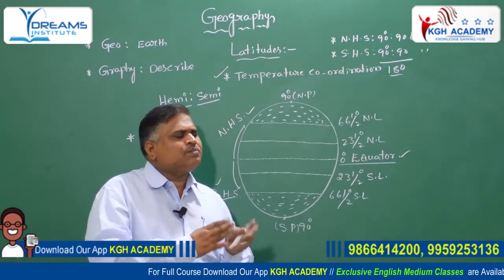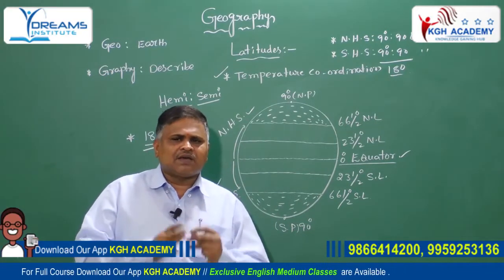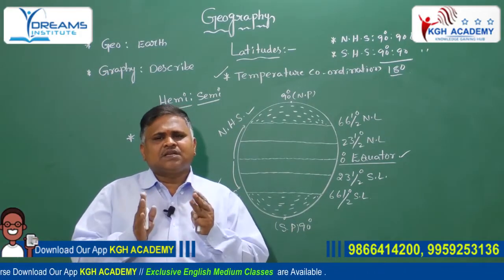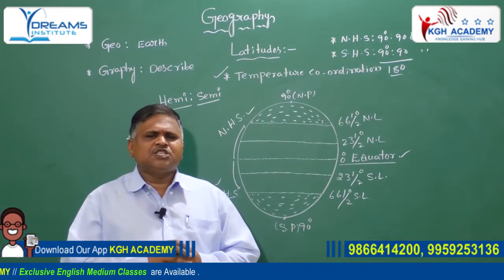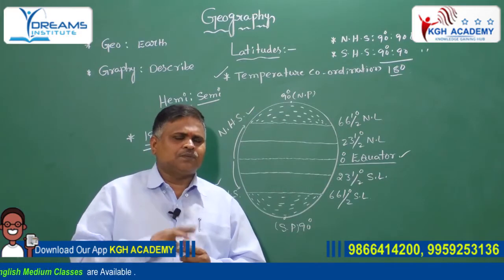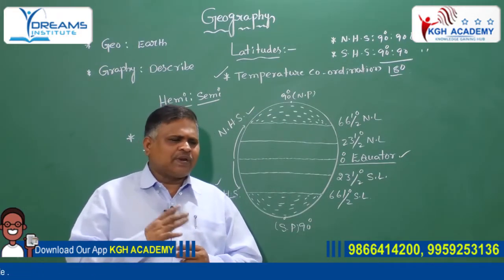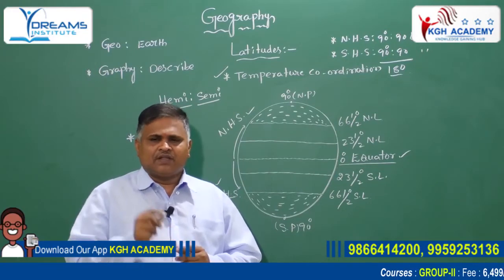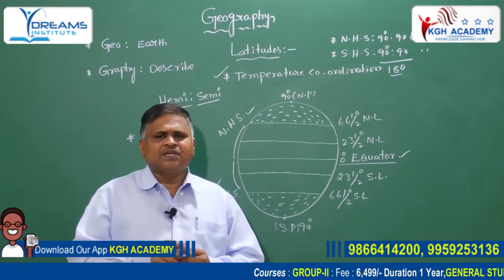So generally, what are the important characters of the 0 degree equator? One is that heavy downpour of rainfall occurs at the 0 degree equator. Number 2, high temperature is recorded there. The next one, tropical evergreen forests grow very well in these areas.